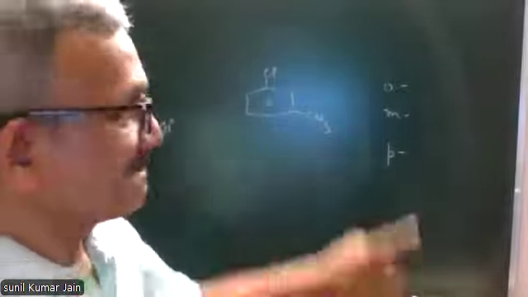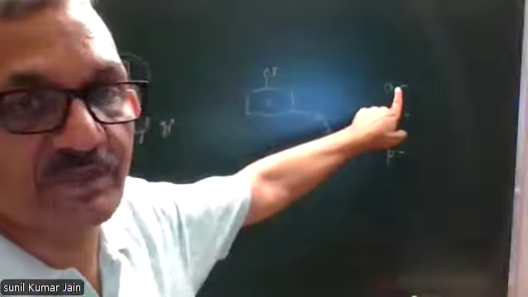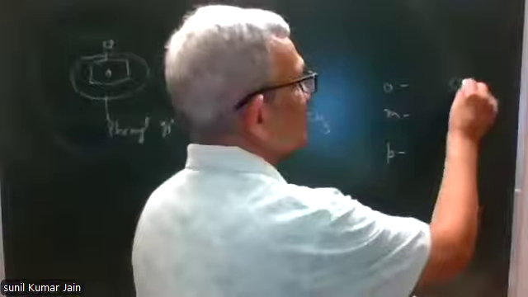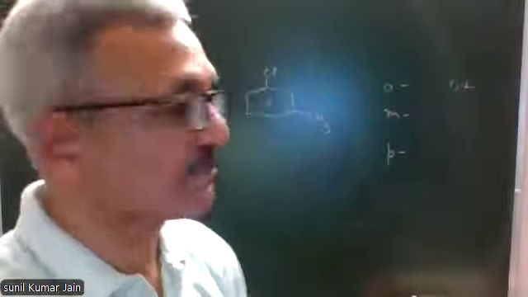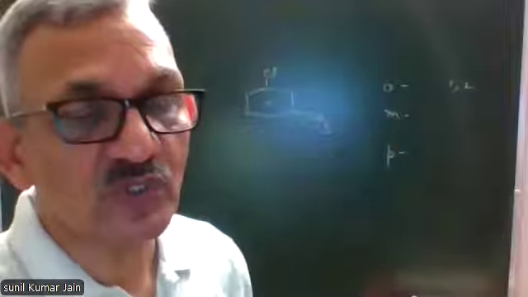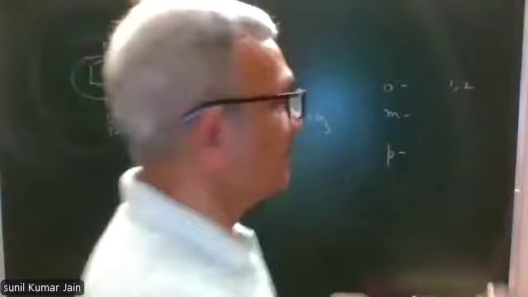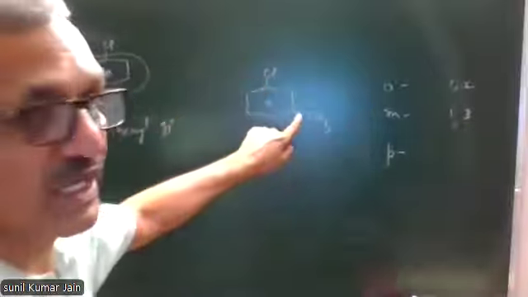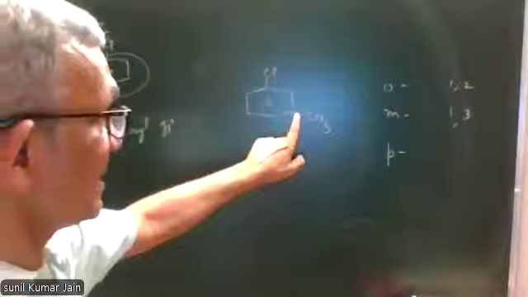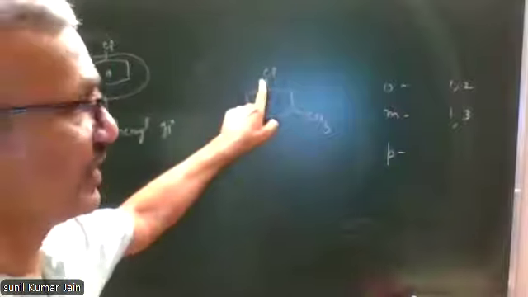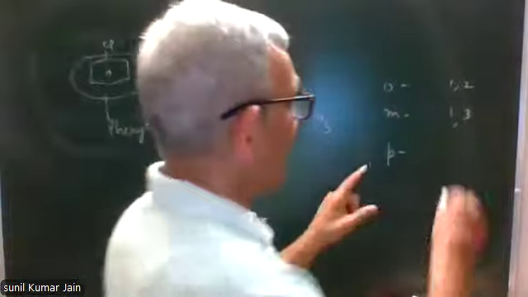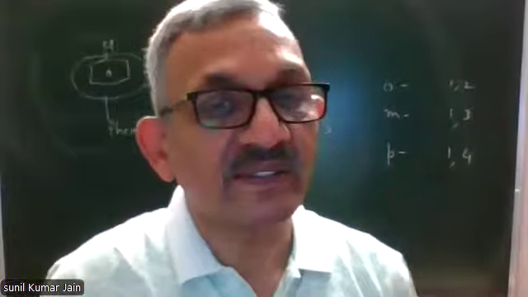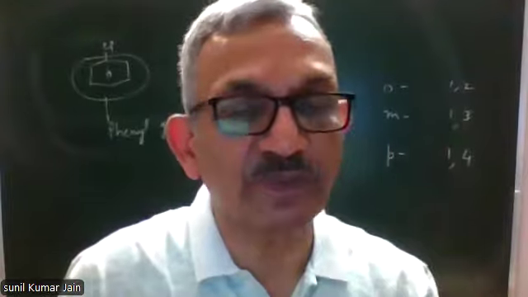If used at all, then ortho prefix will be used when two substituents are at 1,2 position to each other on adjacent carbon atoms. Meta prefix is used when they are at 1 and 3 positions. Like this one, if this is carbon number 1, this will be called carbon number 3. So this is meta. And prefix para is used when two substituents are at 1,4 position to each other.